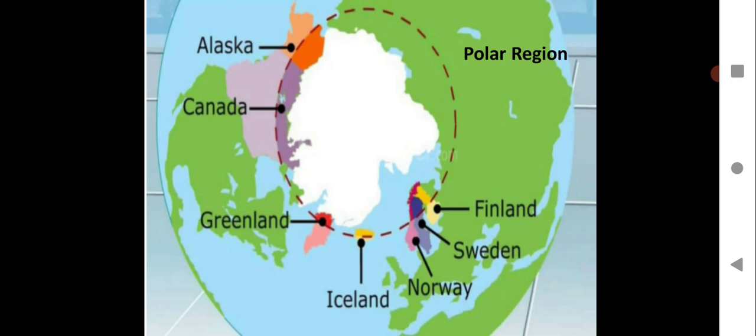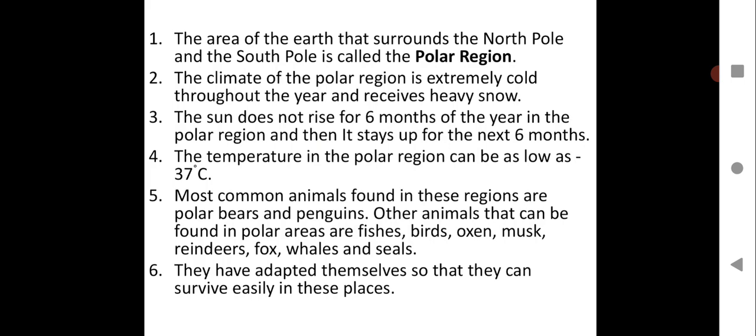Here you can see just a polar region. You see you have all these countries lying in the polar region where it's extreme cold: Alaska, Canada, Greenland, Iceland, Norway, Sweden, Finland. So all these have a very cold climatic condition. This is in the polar region of the earth. Just have a look at this. You should be able to identify different regions on the earth, and you should know what kind of climatic condition exists over there.